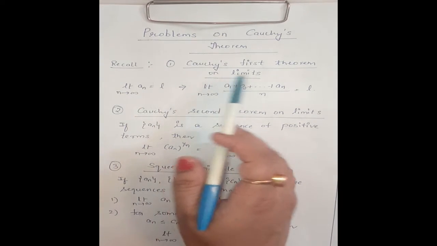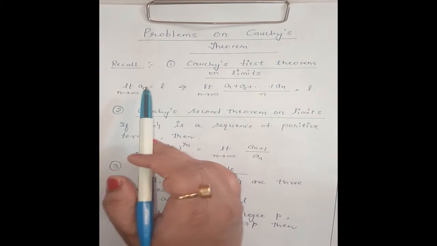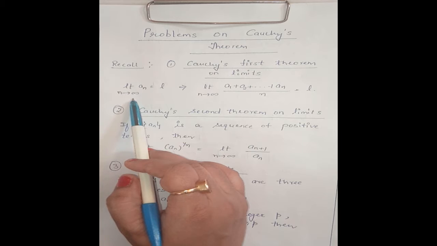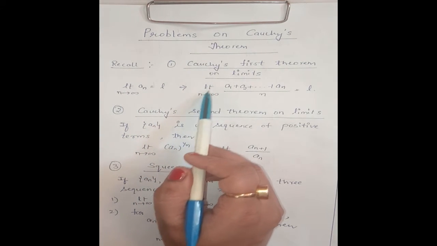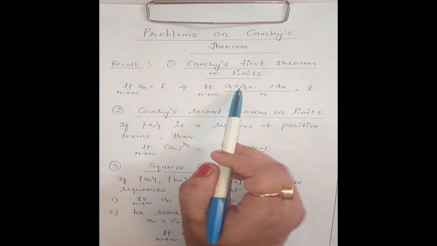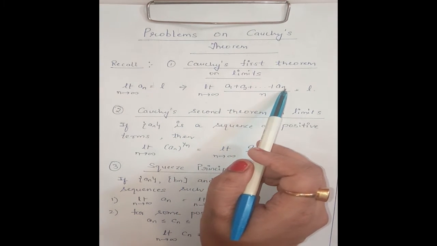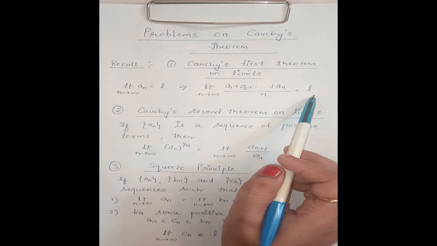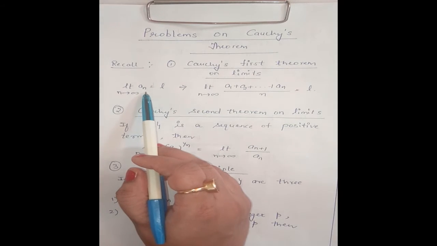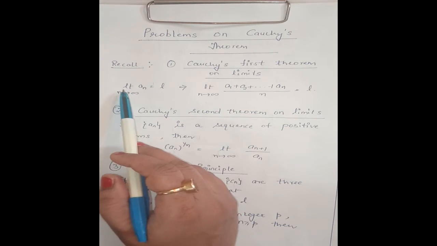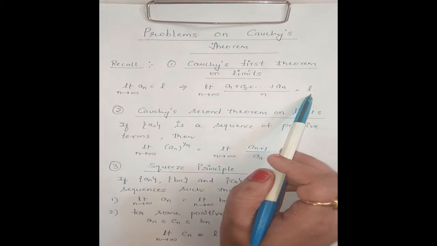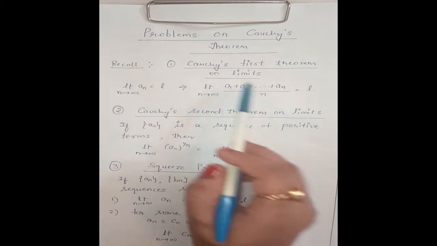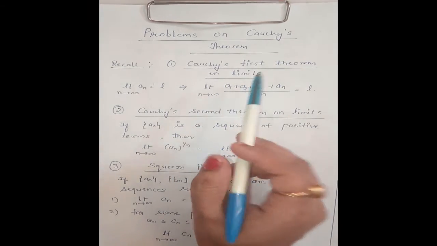First is Cauchy's first theorem on limits. Statement: limit n tending to infinity an is equal to L will imply limit n tending to infinity (a1 plus a2 up to plus an) divided by n is equal to L. If an is the nth term of the sequence and limit n tending to infinity an is L, then this limit is also equal to L. This is Cauchy's first theorem on limits.